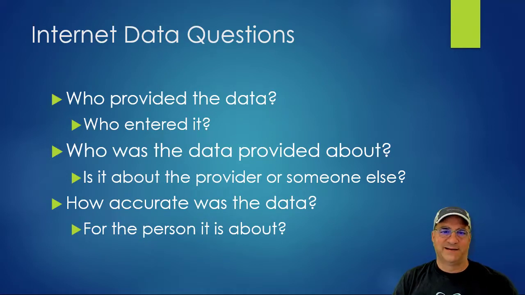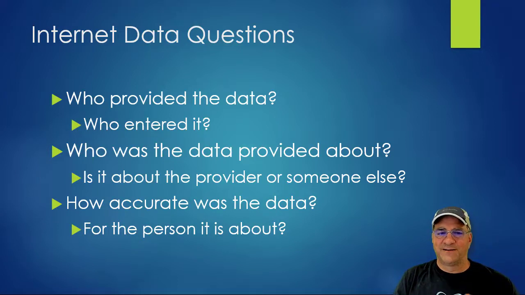Who provided the data? How was it entered? Who entered the data, right? It turned out the person who provides it might not be the one that entered it. If you were doing a school loan quote, you might be able to get one online, or you might be able to get it through a sales rep. Well, if you do it through the sales rep, a different person entered it. You can have independent agents. You can have other people. They could be good actors, bad actors. It just kind of depends. And so, who provided the data?